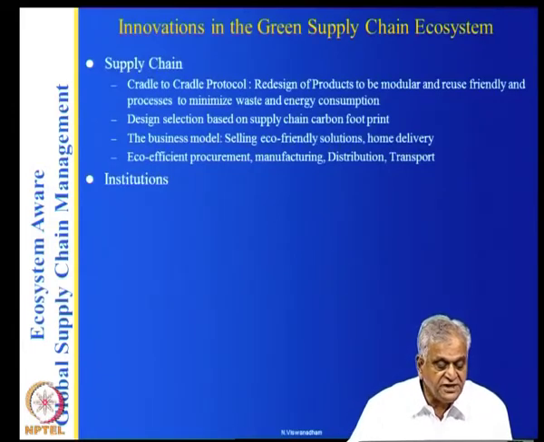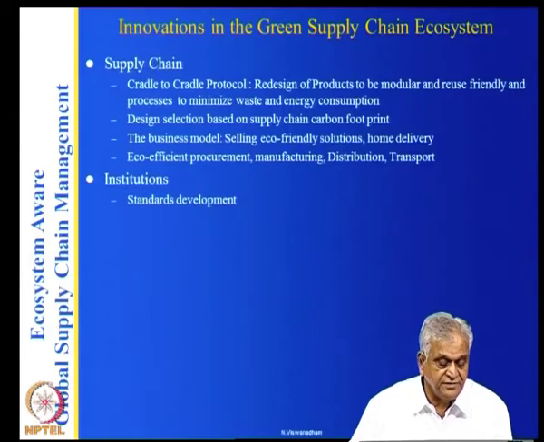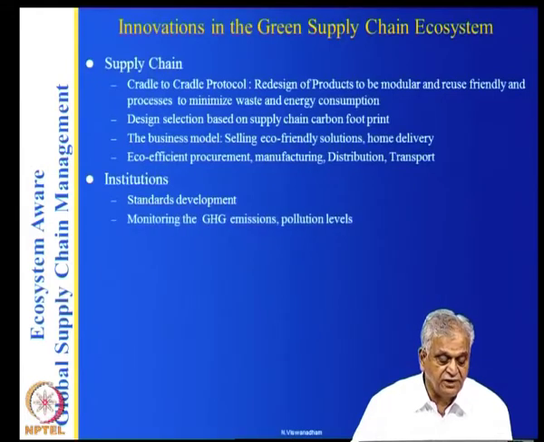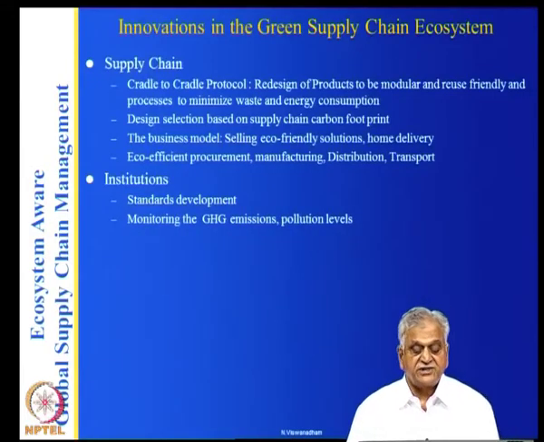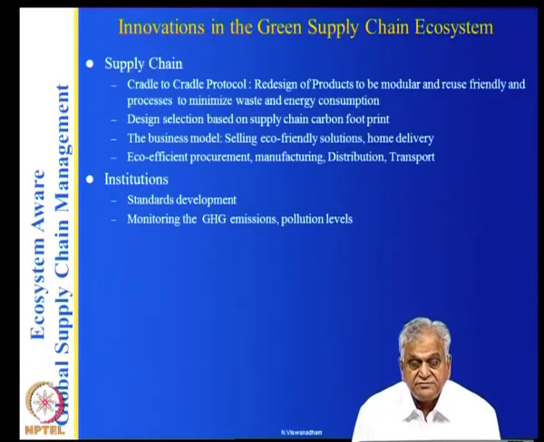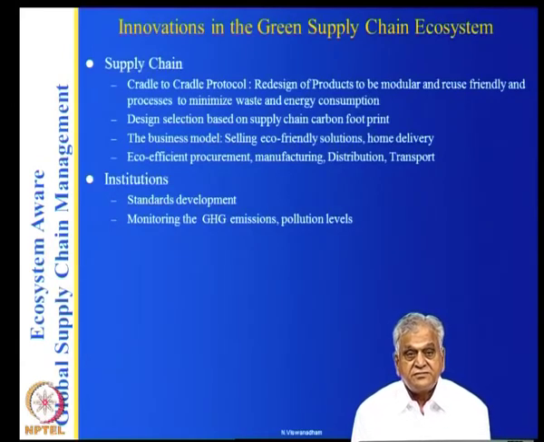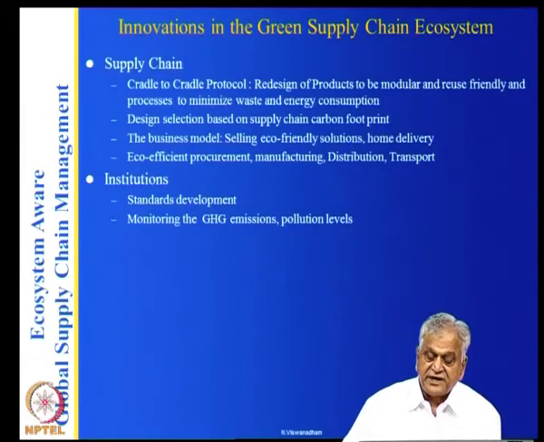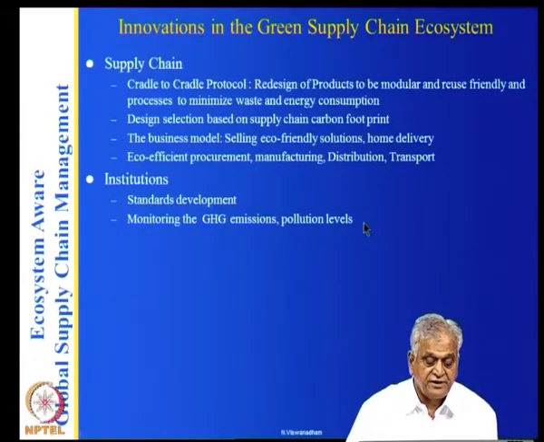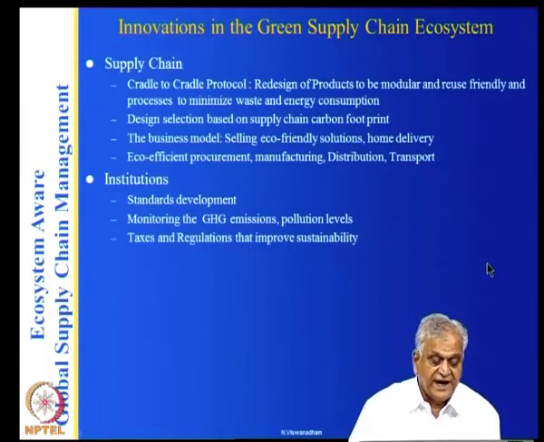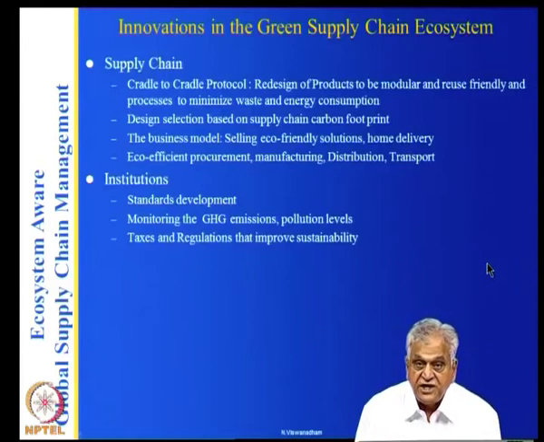So, what about the innovations in the institutions? It has to develop the standards for monitoring GHG gases and pollution levels. So, you require mechanisms for monitoring and reporting. Taxes and regulations that improve sustainability.